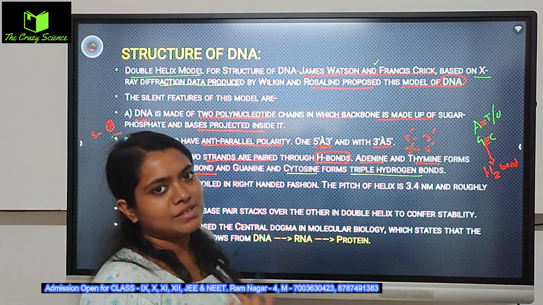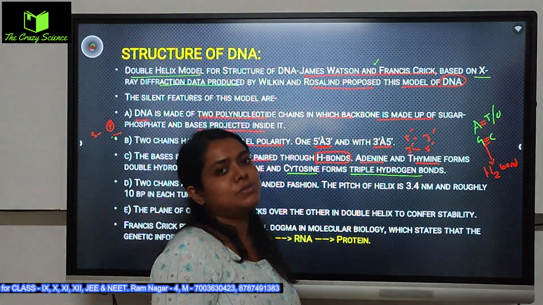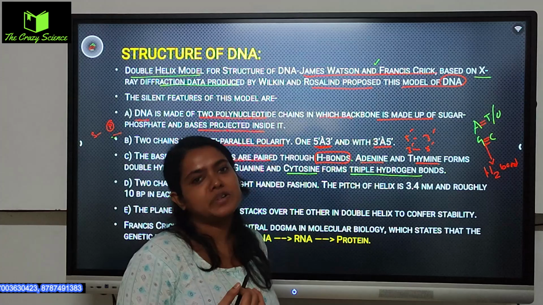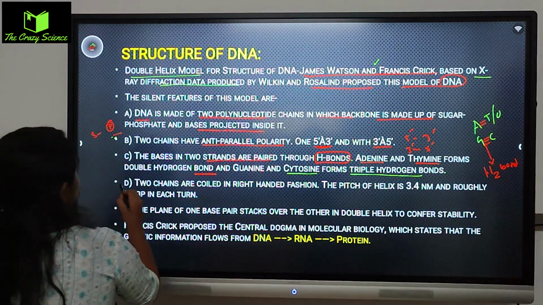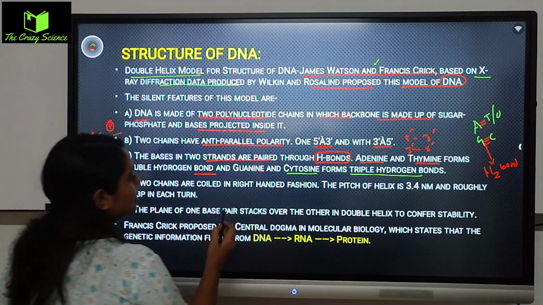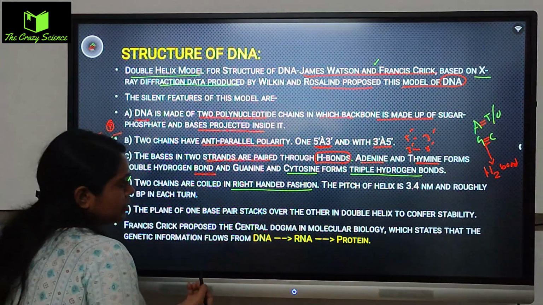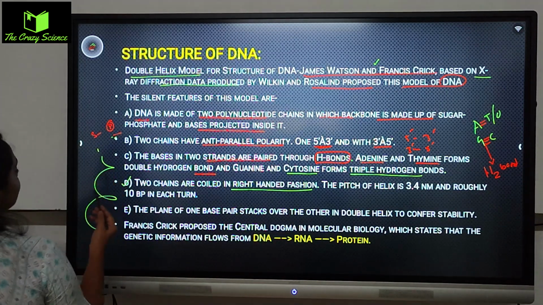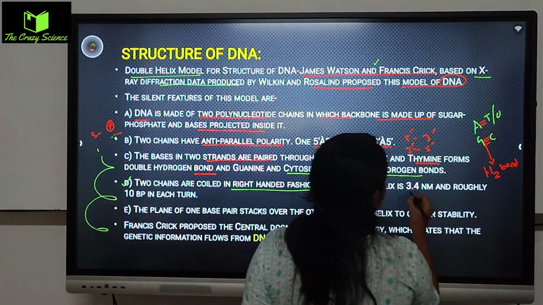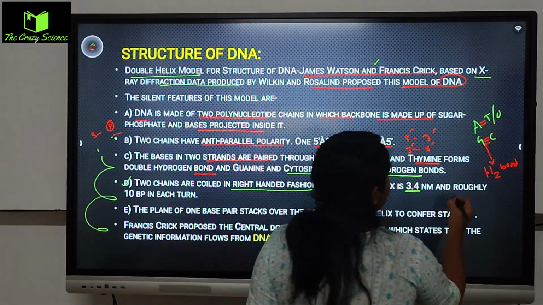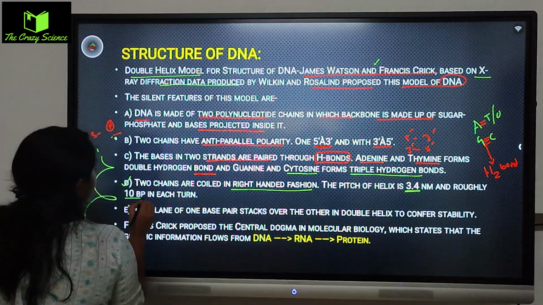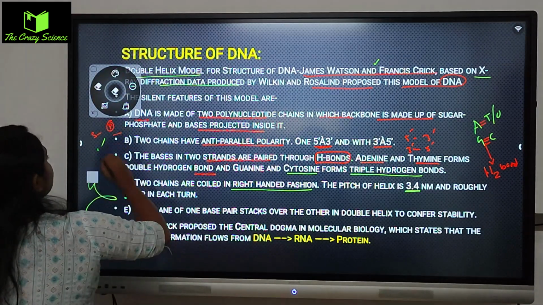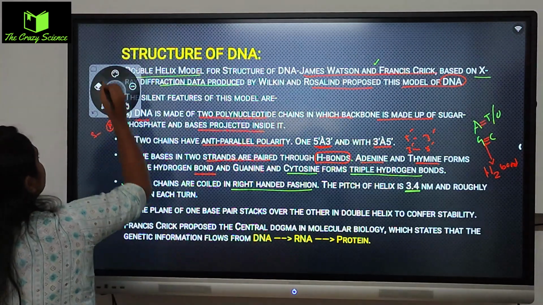Purine makes a connection with pyrimidine, and at the same time pyrimidine also makes a connection with purine, and here somehow hydrogen bond কোথাও দুটো কোথাও তিনটে এরকম ভাবে থাকে. All right. Fourth number is the two chains are coiled in a right-handed fashion. Right-handed fashion means তারা connected থাকে, and the pitch of the helix is 3.4 nm and roughly 10 bp each turn. তো প্রত্যেকটা টার্নের মধ্যে 10টা bp করে they will be there.